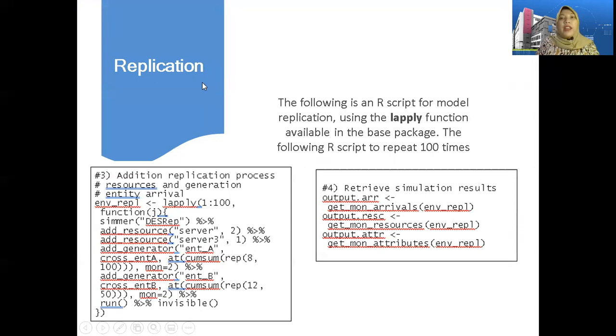Replication. The following is an R script for model replication using the lapply function available in the base package. The following R script repeats the simulation 100 times.